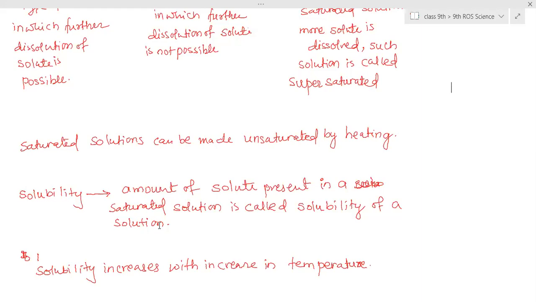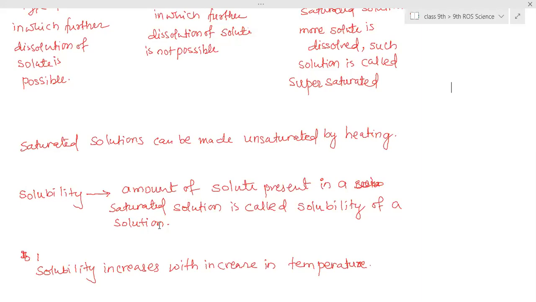Suppose honey: if you try to dissolve sugar into honey, I don't think so, not possible. In any other solvent, if you try to dissolve sugar, it might not be 60 gram. Sometimes it will be less than 60 gram.